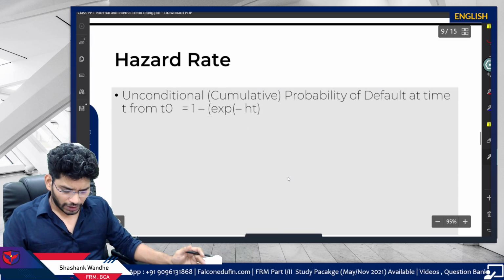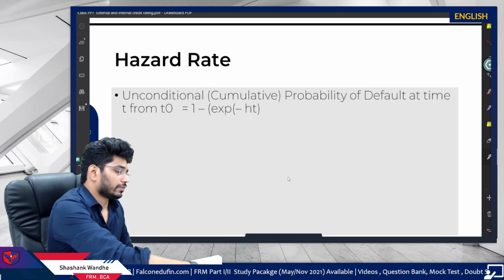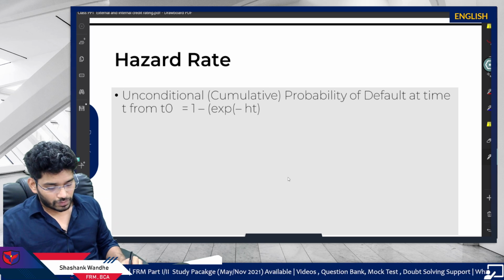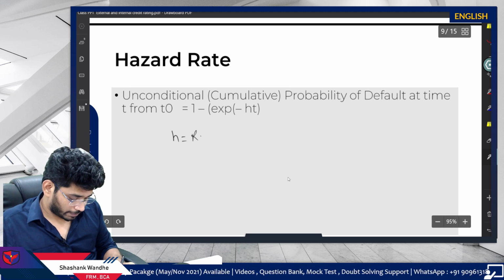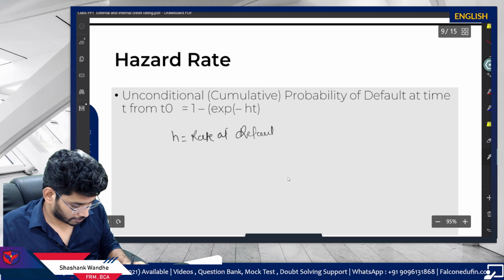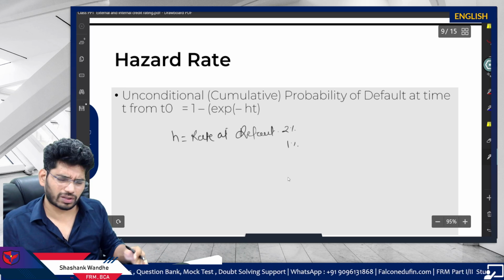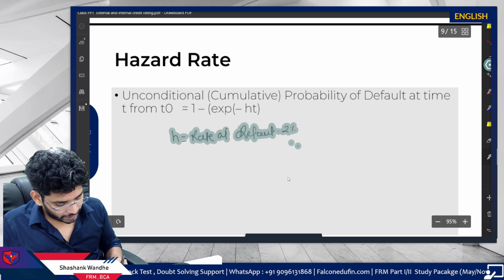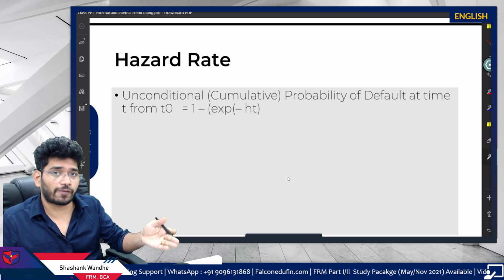Okay. Then there is the concept of hazard rate. So hazard rate is the rate of default, not the probability of default, the rate of default. At what rate do companies default? Okay. So it can be 2% or 1%, whatever is based on the calculation. If you are provided with the hazard rate, just remember the hazard rate is the rate of default. Fine.